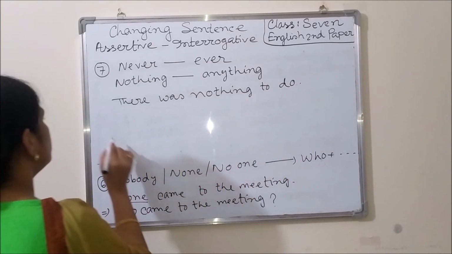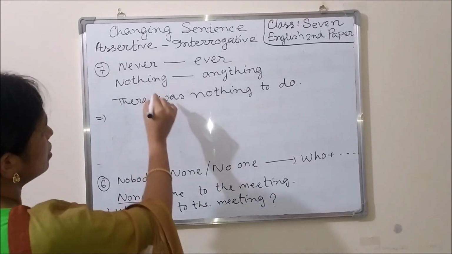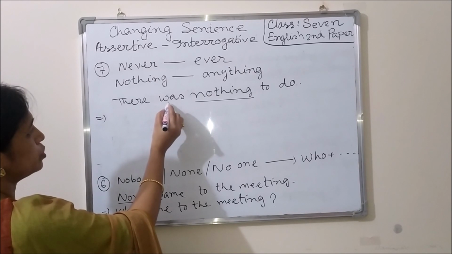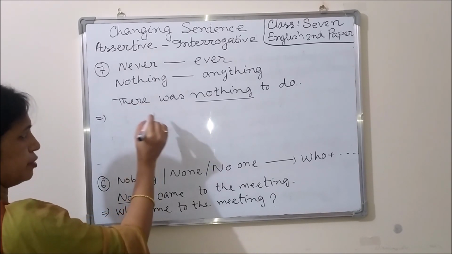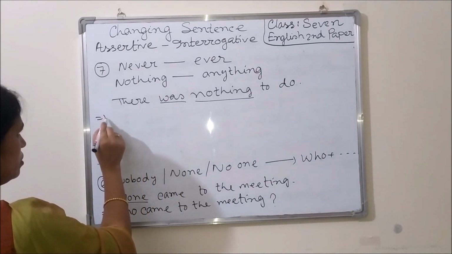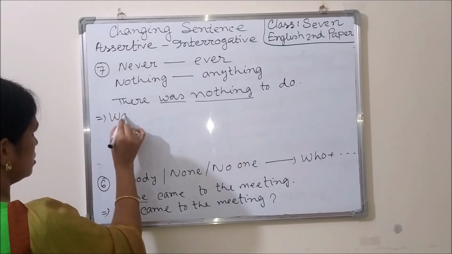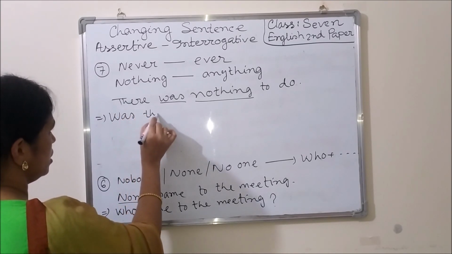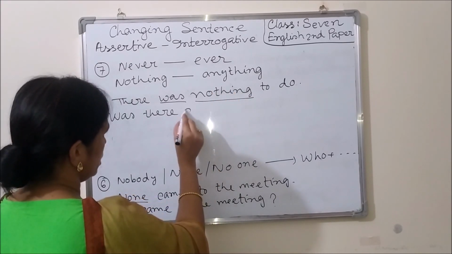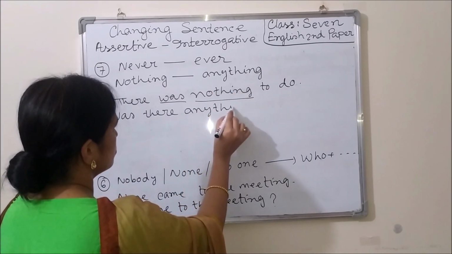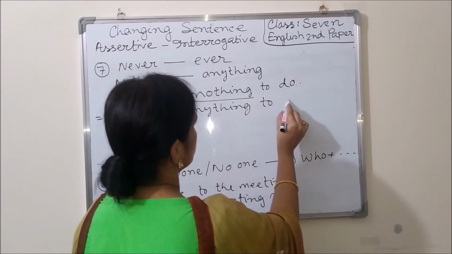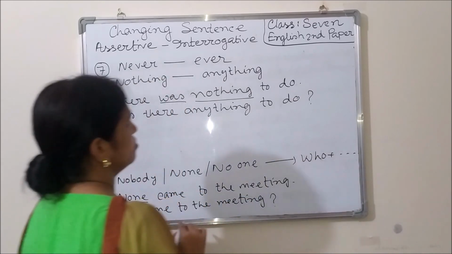Okay, here we can get the word nothing. So as we have to make this assertive sentence interrogative, we have to use this be verb or helping verb at first of the sentence. Was, the subject is there, was there. Instead of nothing we will use anything. Was there anything to do? It's very easy.